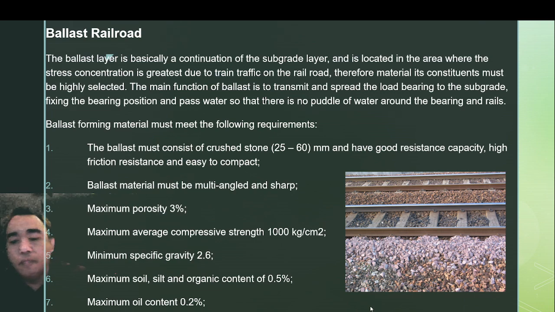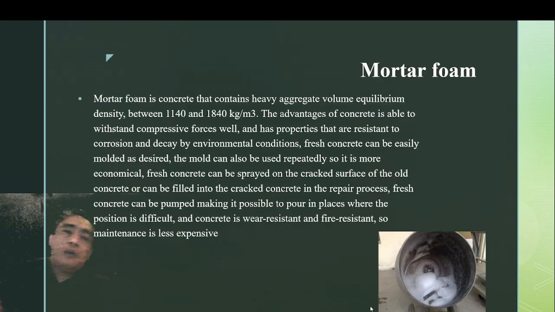For mortar foam we use Q2000, 2000 kPa, and for subballast we use 800 kPa.